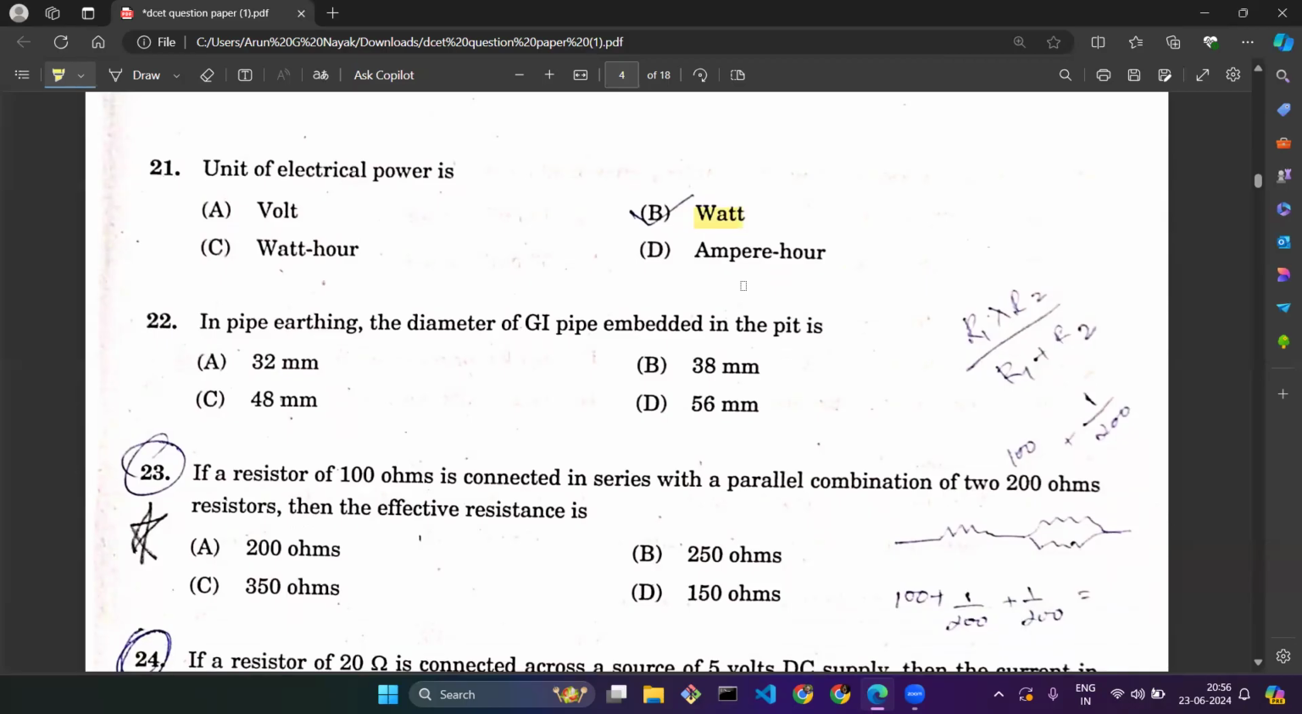Question number 22. In pipe earthing, the diameter of GI pipe embedded in the pit is. If you know the concept of how the earthing with the GI pipe is done, you will know about this fixed diameter used in the standard. It's a standard diameter, that is 38 millimeter.